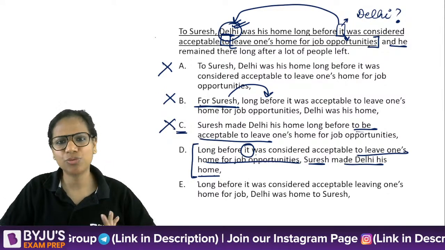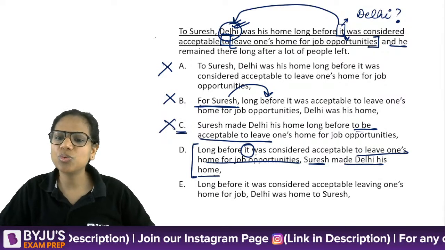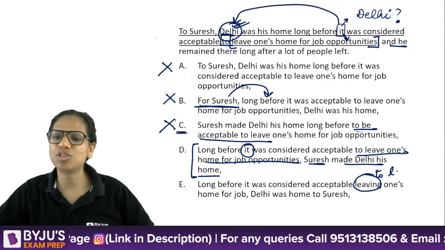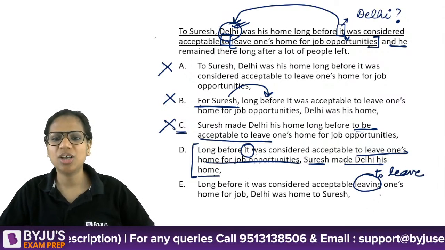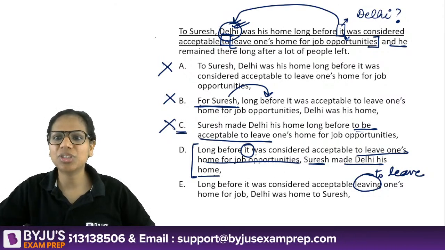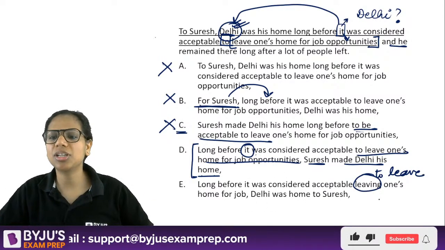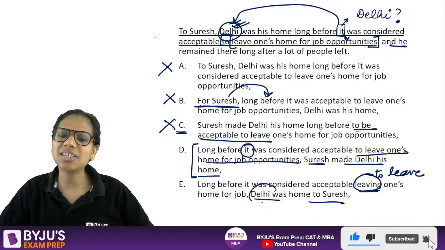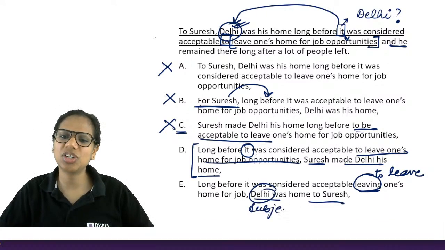Let's just read it if it is better. Long before it was considered acceptable to leave one's home for job opportunities, Delhi was home to Suresh. Now here the subject is Delhi.